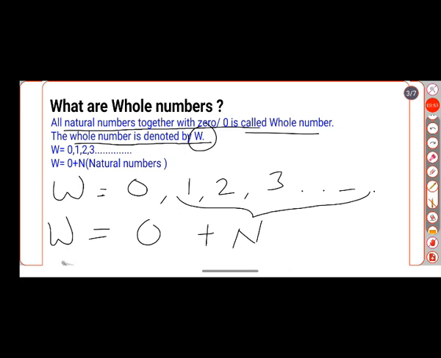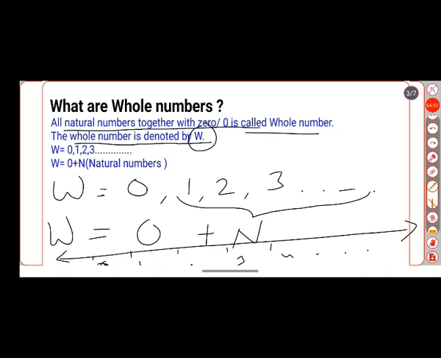So if I want to draw these whole numbers on a number line, 0, 1, 2, 3, 4 and so on. I hope you understood what are whole numbers. Natural numbers plus 0. Whole numbers start with 0. Natural numbers start with 1.